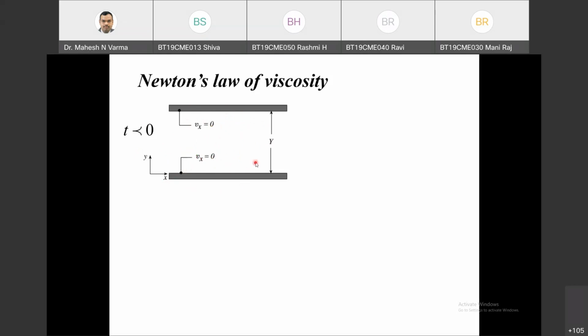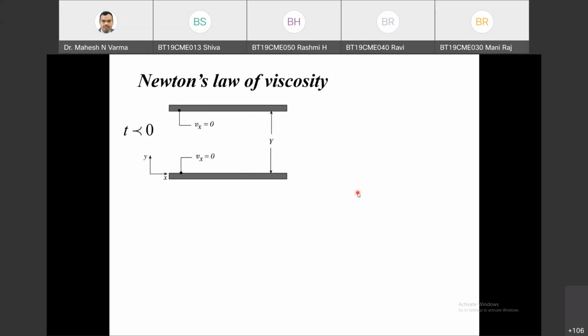So velocity in the x direction, this direction, is zero. The length of the plate in the x direction is infinite. In the y direction, the distance between these two plates is finite and small, but the length of the plate is infinite. This is at t equals 0.